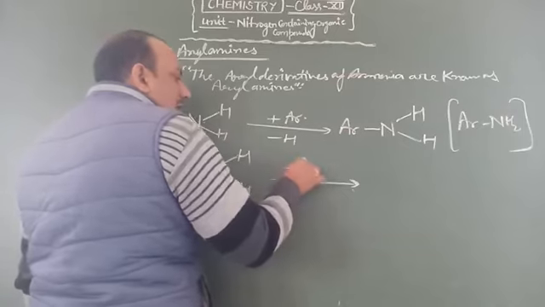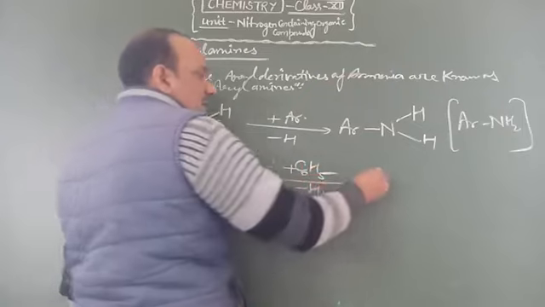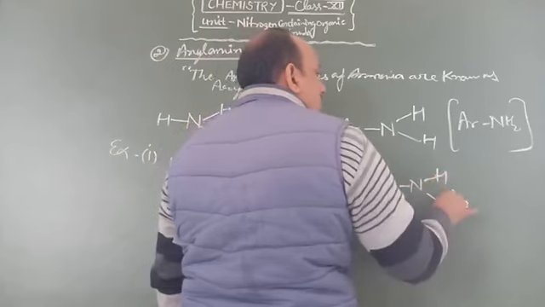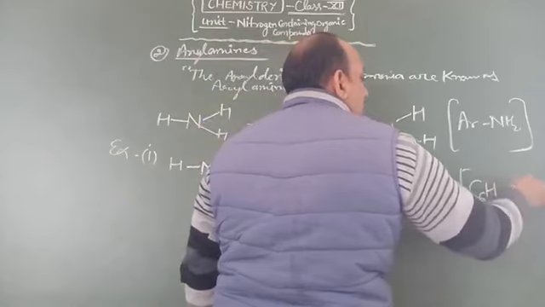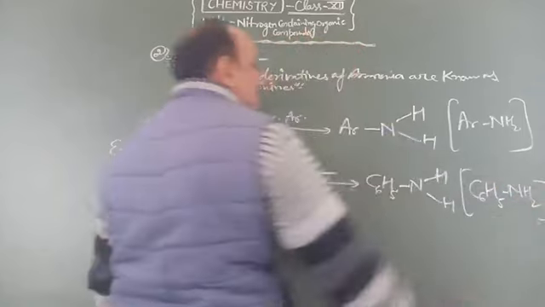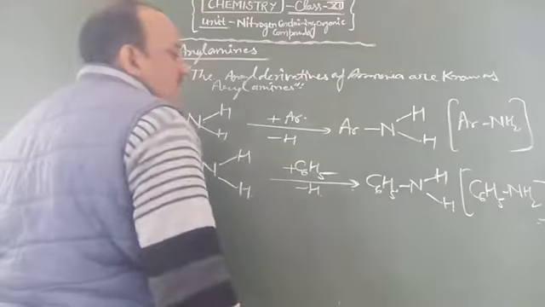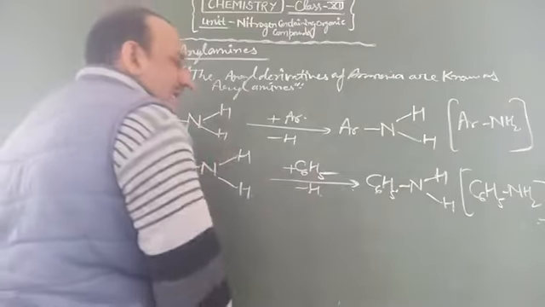When a single hydrogen atom is replaced by a phenyl group, C6H5, it makes C6H5 single bond NH2. The formula is C6H5NH2. It is named phenylamine or benzylamine, and in the industrial way we call it aniline.